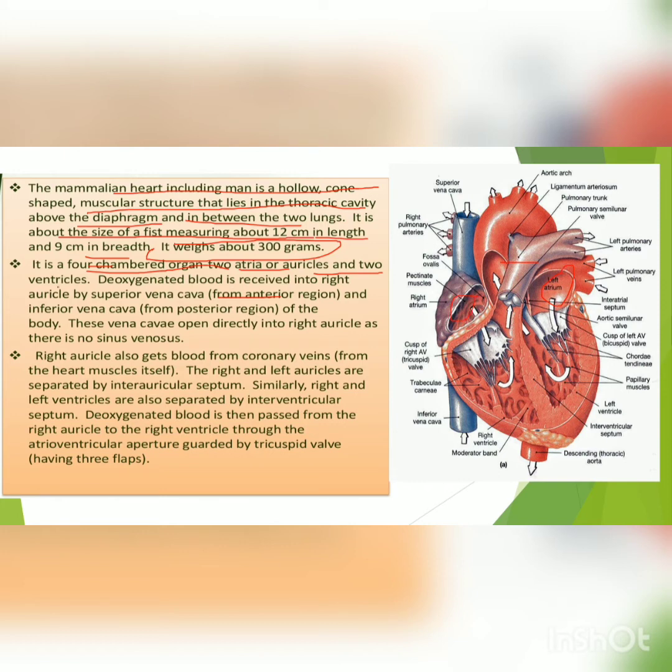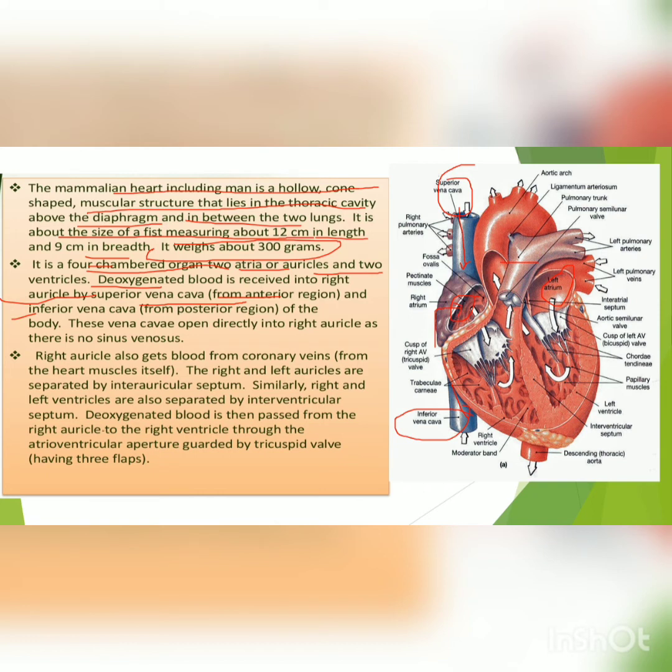The deoxygenated blood is received into the right auricle by the superior vena cava from the anterior region. You can see the superior vena cava collecting blood from the anterior part, and this blood is received by the right auricle. From the posterior part, the inferior vena cava collects the blood, and that also reaches the right atrium.